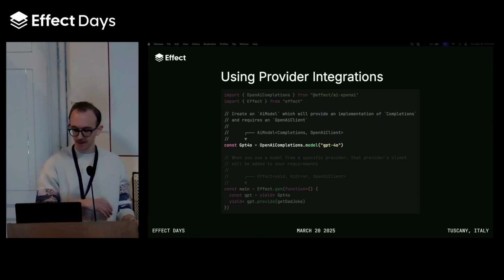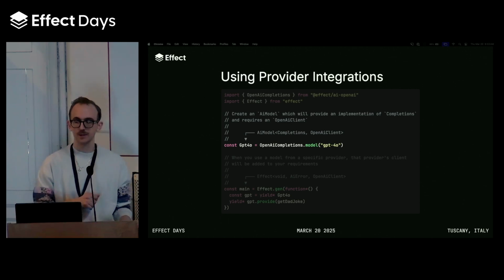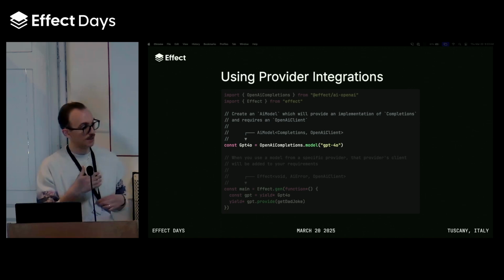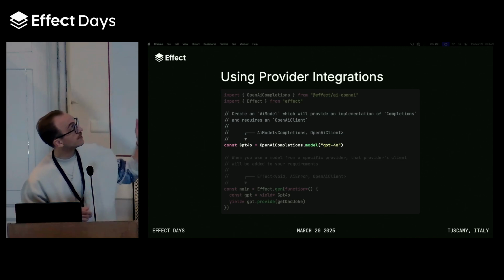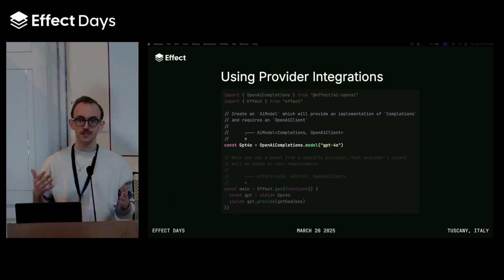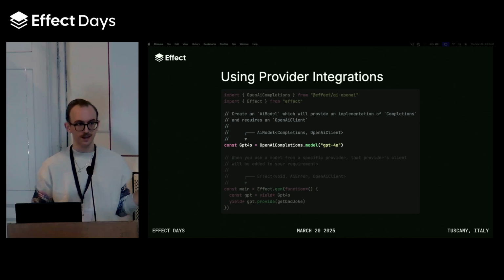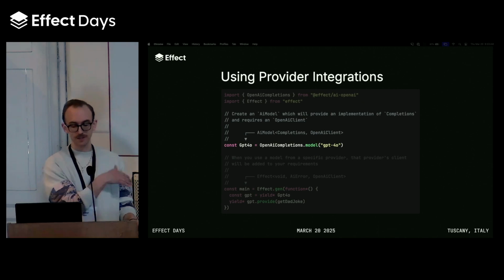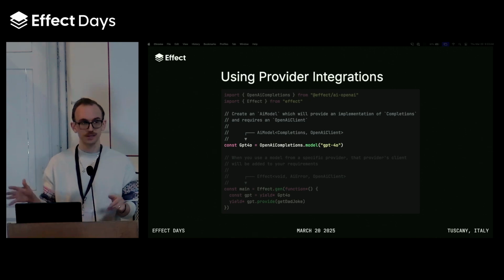So once we've imported OpenAI completions, we can then use it to create a data type that we call in our AI integrations the AI model. And an AI model is meant to describe a type that will provide a particular service, in this case completions, and then will require a particular client or maybe other services in order to actually be able to run. And bear with me for a second, because I know this looks a little bit different than maybe some of the code you've seen written in Effect before, but we're going to get into why we took this approach and why I think it's definitely the right approach and also provides you as the developer with a ton of flexibility.